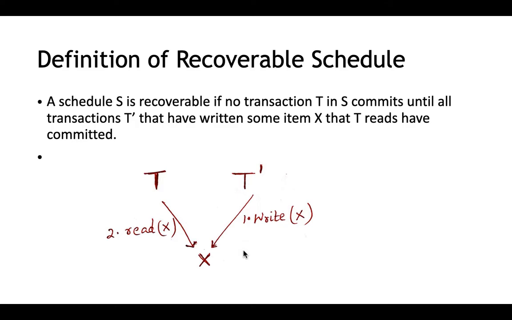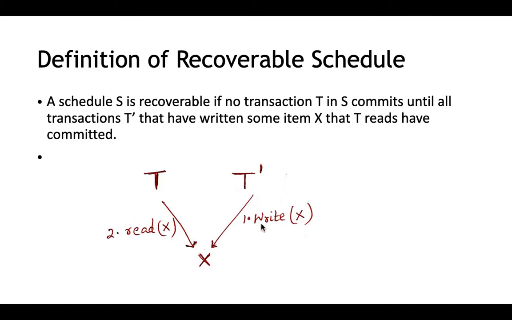Why? Let's take the example: if T commits first, what would go wrong? Say T committed first. T had actually read X that was written by T dash. Now after T commits, what if T dash fails or aborts itself? While reading this value of X, T dash was in a partially committed state. Now say T dash fails.